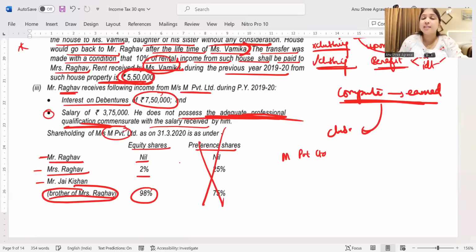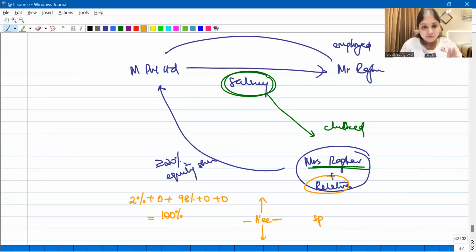We will not consider preference shares. We will consider only equity shares. Are you understanding, everybody? Mrs. Raghav plus her relatives: Mrs. Raghav herself, plus her spouse, plus her brother and sisters, plus her lineal ascendants, plus her lineal descendants. Total 5 people put together. Yes, it is at least 20%.